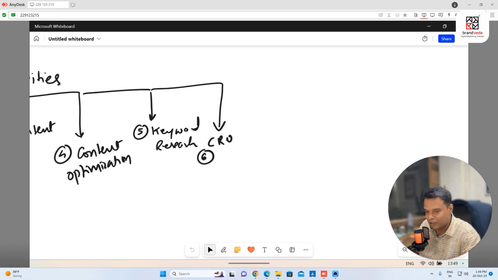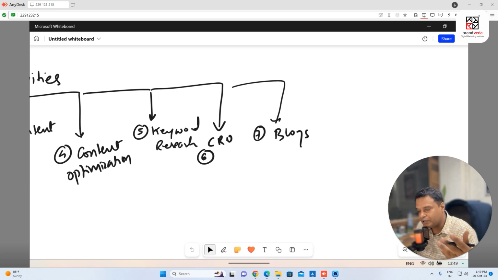Point number 7 is blogs. Blogs are very important. A lot of the time, people search on Google with informational search queries. There are three very important kinds of search queries: informational, transactional, and navigational. We'll talk about them in a coming video. The point is, blogs are very important because 85% of search queries are informational. People are searching for information, and that's why we need to have blogs. I can show you that websites that have good traffic now create a lot of blogs. So point number 7 is blogs.